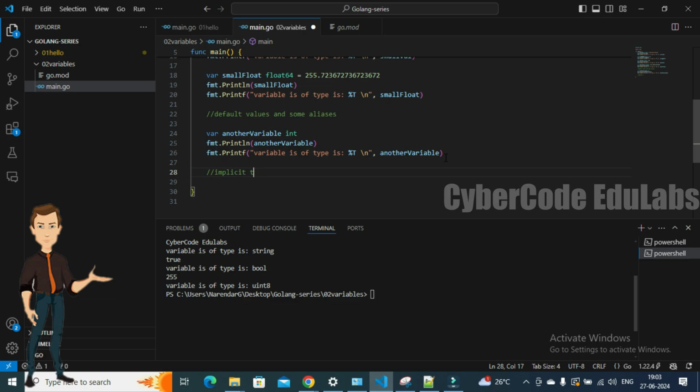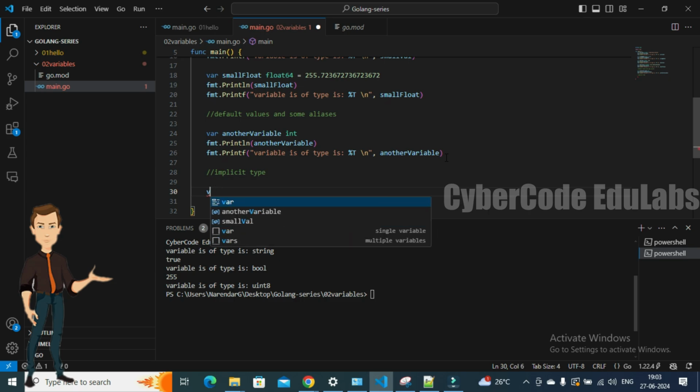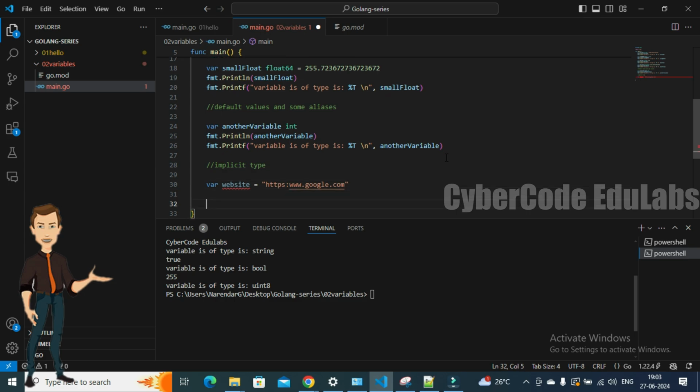So for example, I just say var website, and I'm going to declare it with some website name like www.google.com and just print it using the fmt package.